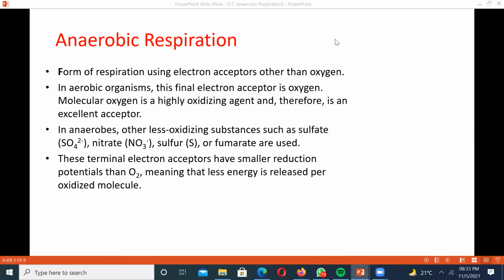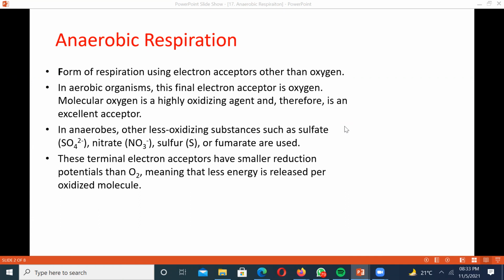So first of all, what is anaerobic respiration? As the name suggests, that respiration is going to occur in the absence of oxygen. So if you compare with aerobic respiration, what you see